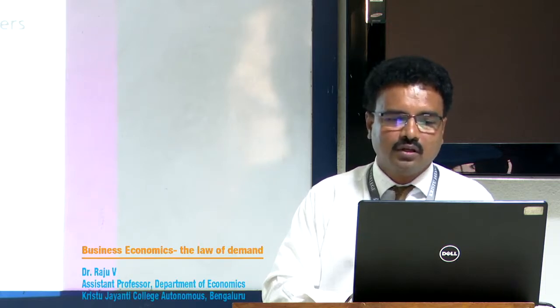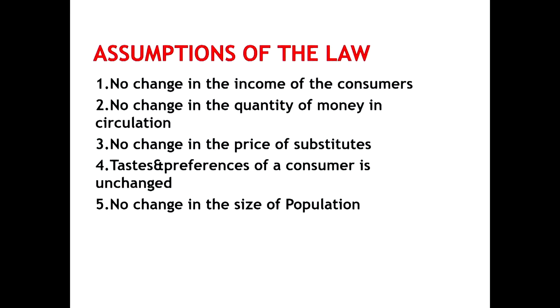Number one is that there is no change in the income of the consumers. The second assumption of the law of demand is that there is no change in the quantity of money in circulation. The third assumption is there is no change in the price of substitutes. The fourth assumption is that tastes and preferences of a consumer are constant, and finally, there is no change in the size of population. This law of demand can be explained with the help of a simple table.